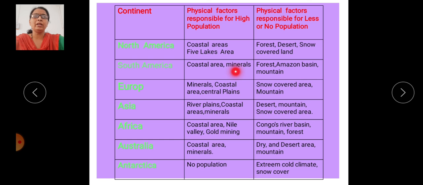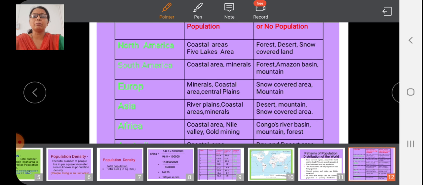Then Venezuela is also important for minerals. There is oil, petroleum minerals in Venezuela, which fulfill the need of North America also. This region is important for population density. But the forest, the Amazon basin, daily rainforest, and the mountainous region in South America, that is the Andes mountain region, never support human activities.